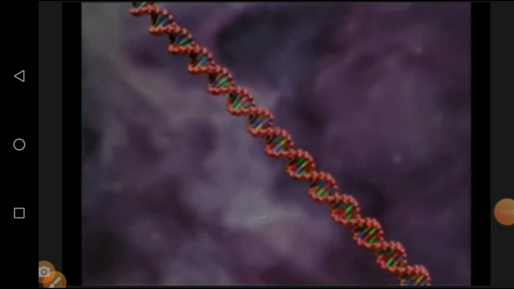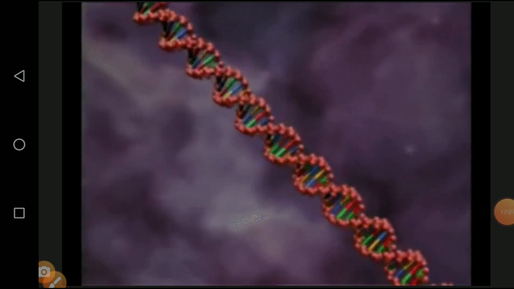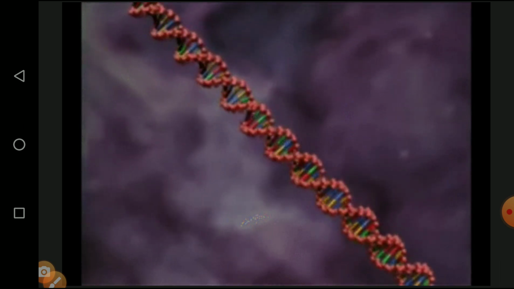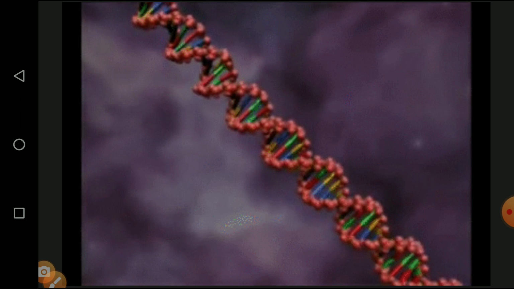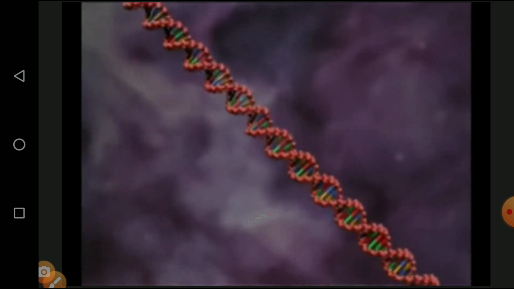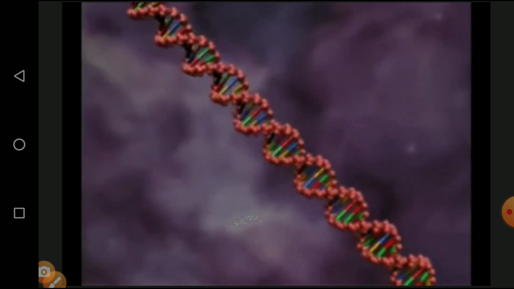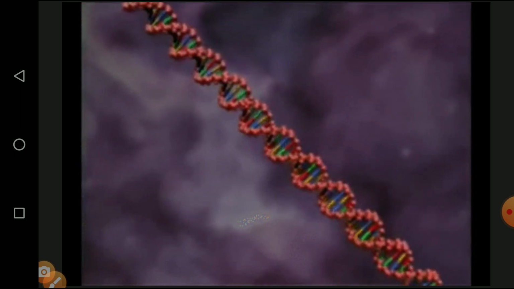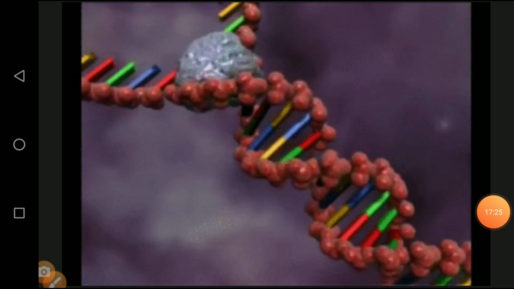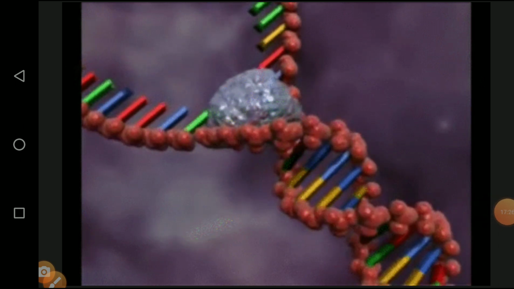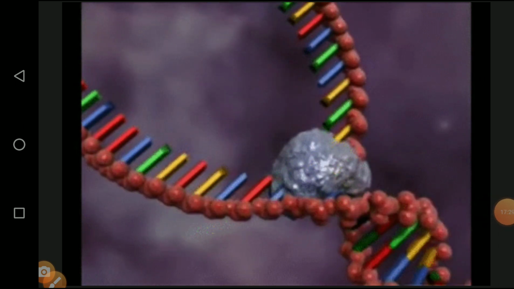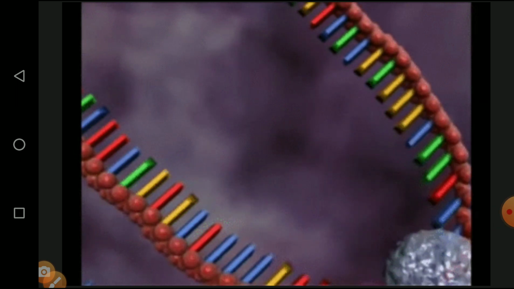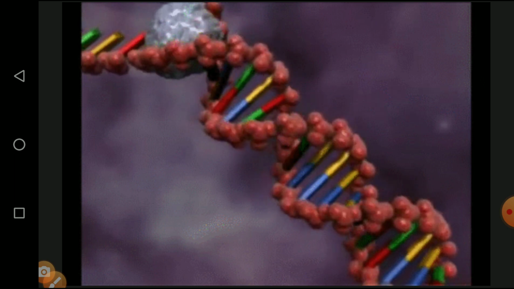Now followed by this textual content, we are seeing some of the animation. So this is the double helix structure of DNA. It is always in the form of a double helix. It consists of various types of nucleotide sequence, base pairs, sugar molecules, phosphate molecules, and inorganic components available in this DNA. And this is the diagrammatic representation and animation view. We are seeing about the origin of replication and the unwinding process of the DNA.